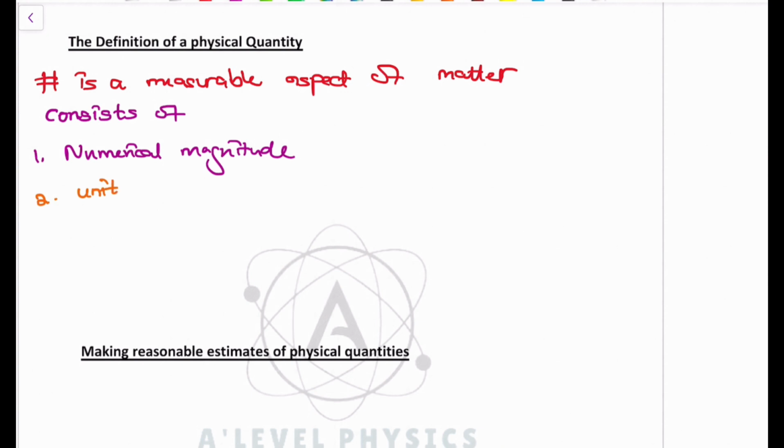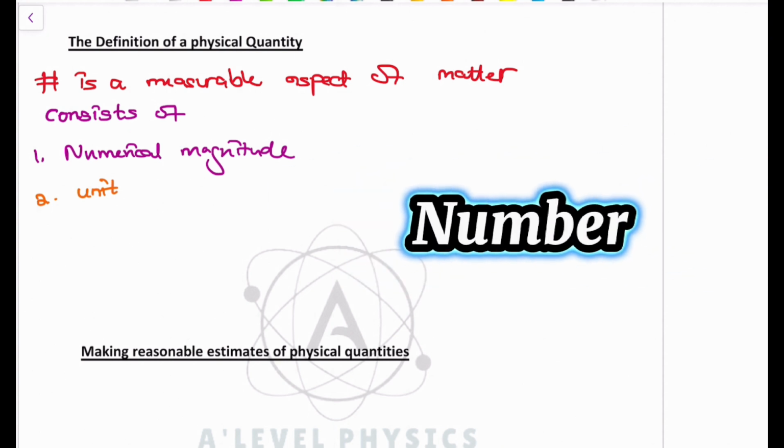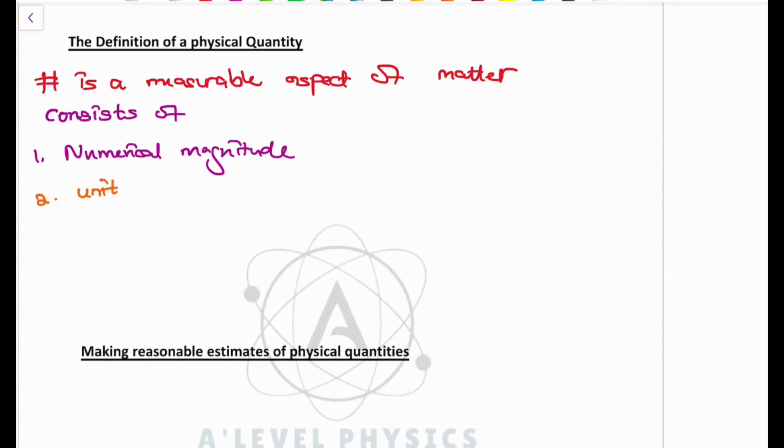A numerical magnitude can be a number. For example, 20, 30, 40, all of those are numbers, right? Those are what we call numerical magnitudes, on the basis that these are things that can be numeralized, made up of a specific number.